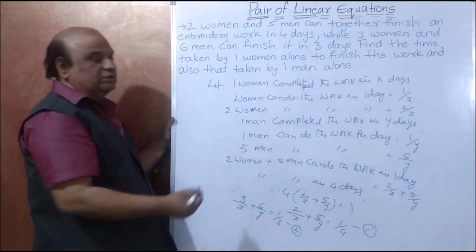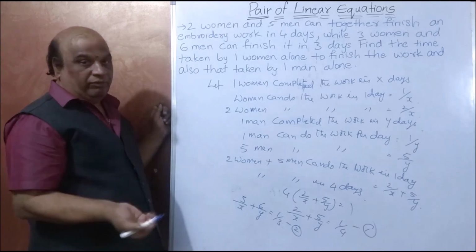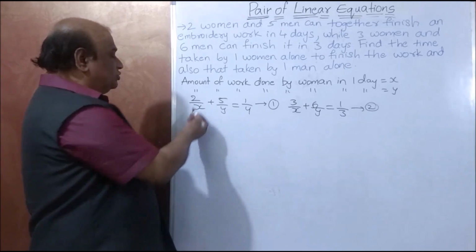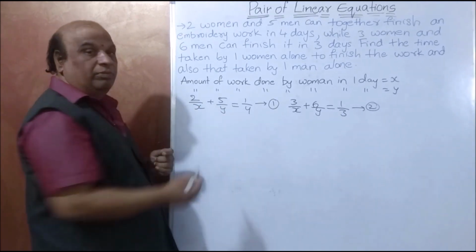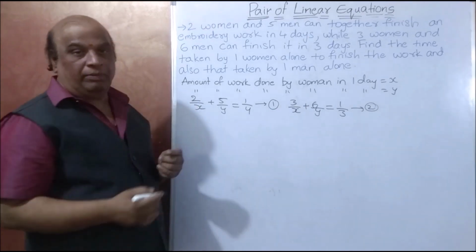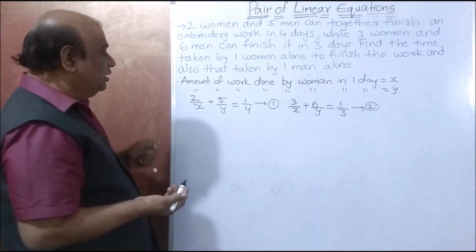Now we have to solve these equations. Then we can get the x value and the y value. Now we got these 2 equations: 2 by x plus 5 by y is equal to 1 by 4, and 3 by x plus 6 by y is equal to 1 by 3. Now, how to solve these 2 equations? Here,